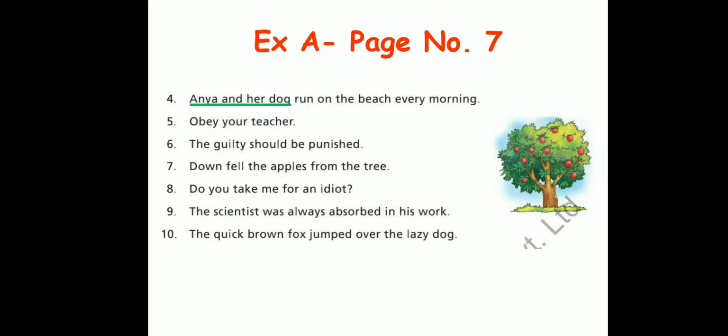The next sentence is obey your teacher. Again, this is an order or a command. Whenever you have a command, it is an imperative sentence. As I told you before, imperative sentences, it is not necessary that subject will be written. If it is not written, you have to understand by yourself that subject is you. And that is how you will write in a bracket just beside the sentence. This is how you're going to write it in the book as well. Exactly like this, okay? Next one.